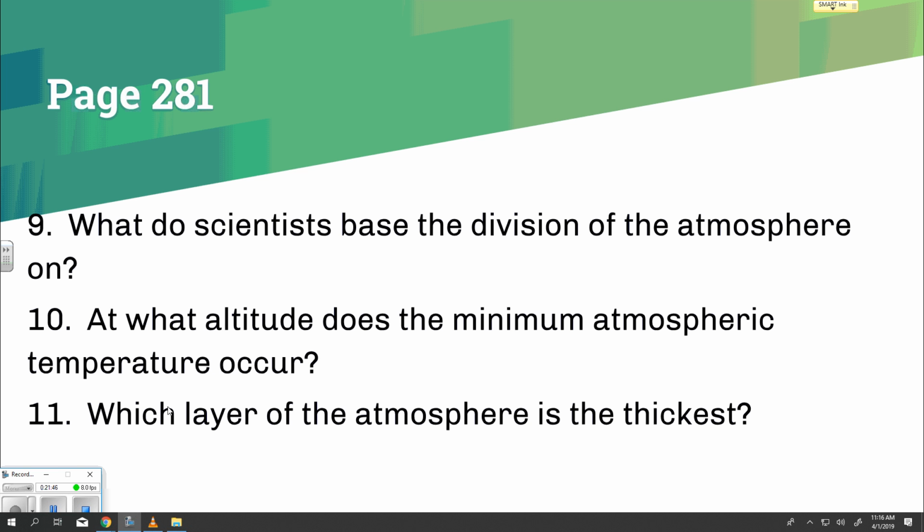Question 11, which layer of the atmosphere is the thickest? Highlight a line all the way across the 10-kilometer mark. Where you find the 10 on the left-hand side, run a line all the way across the diagram. Go up to 42, just above the top of the stratosphere, ozone layer, and run another line all the way across. That layer, which is the thickest, is the stratosphere. So your answer for question number 11 is stratosphere.